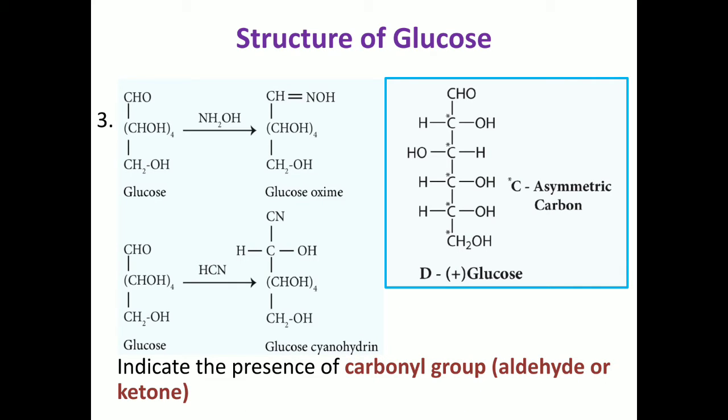Then glucose reacts with hydroxylamine, NH2OH, to form oxime, and with hydrogen cyanide, HCN, glucose forms cyanohydrin. So these reactions indicate the presence of a carbonyl group in glucose. Carbonyl group means it may be either an aldehyde or a ketone. But we already saw the structure of glucose on the right side of this slide, and it has only an aldehyde group, not a ketone group. So it can be explained by the following steps.